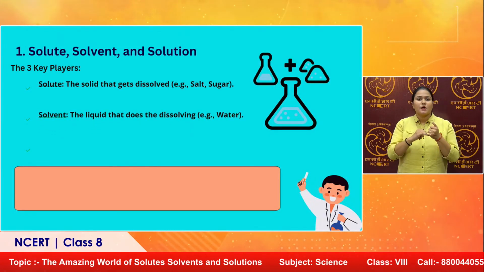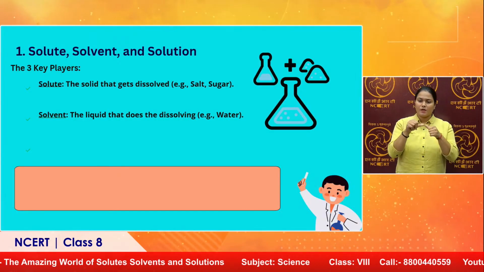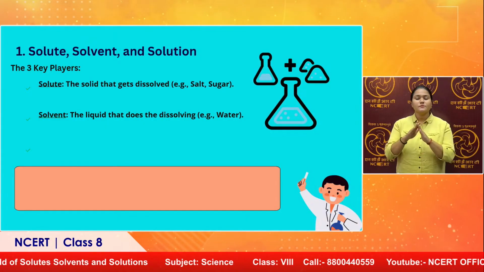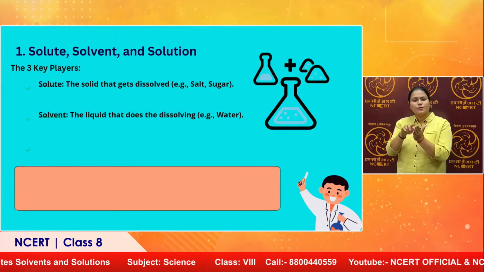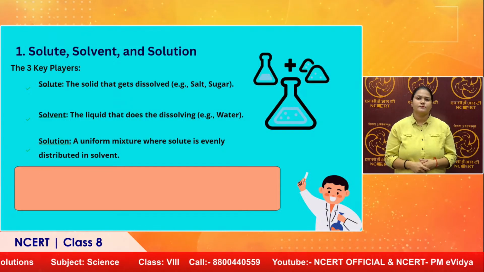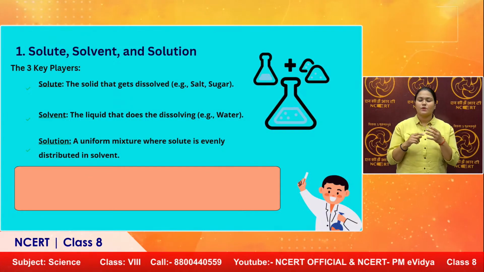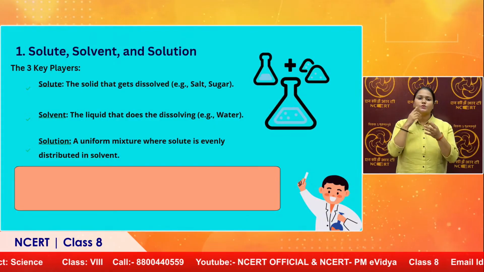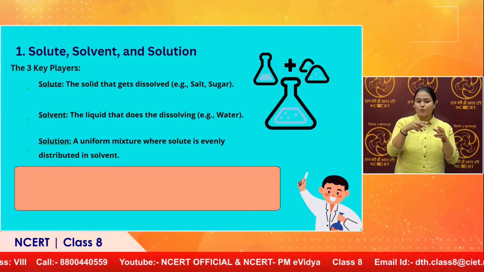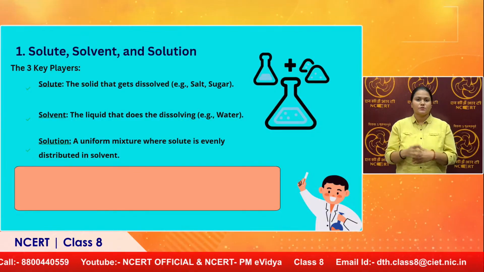Solvent is that liquid in which the solute, or the solid substance, gets mixed, and water is considered to be a universal solvent. Now next, what is a solution? A solution is a uniform mixture wherein a solute is evenly distributed in the solvent, right?